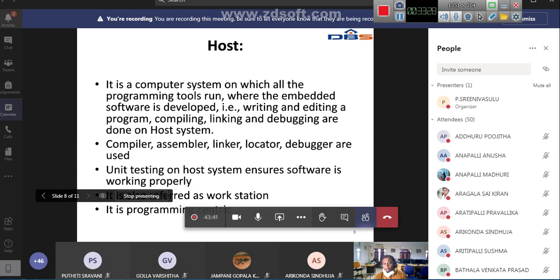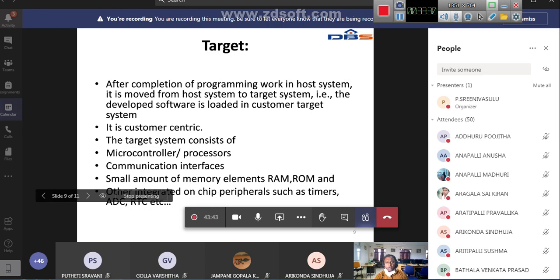Next, the target. After completion of the programming work in the host system, it is moved from the host system to the target system. That is, the developed software is located in the customer target system. It is customer centric. The target station consists of a microcontroller or microprocessor and communication interfaces.